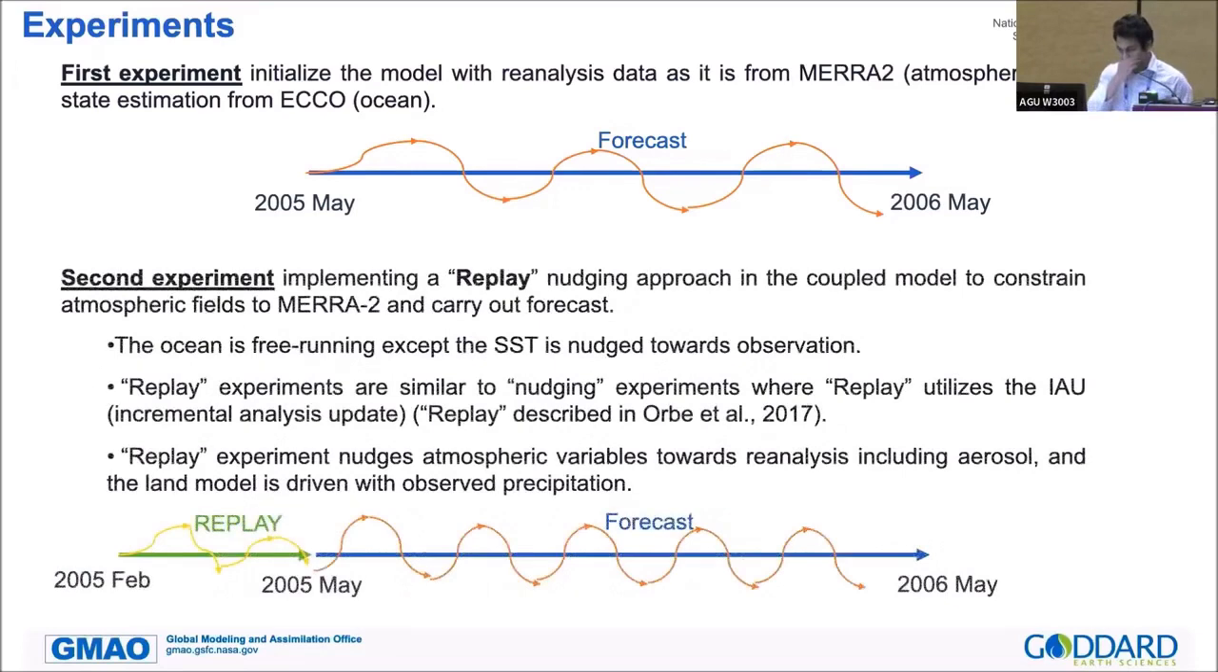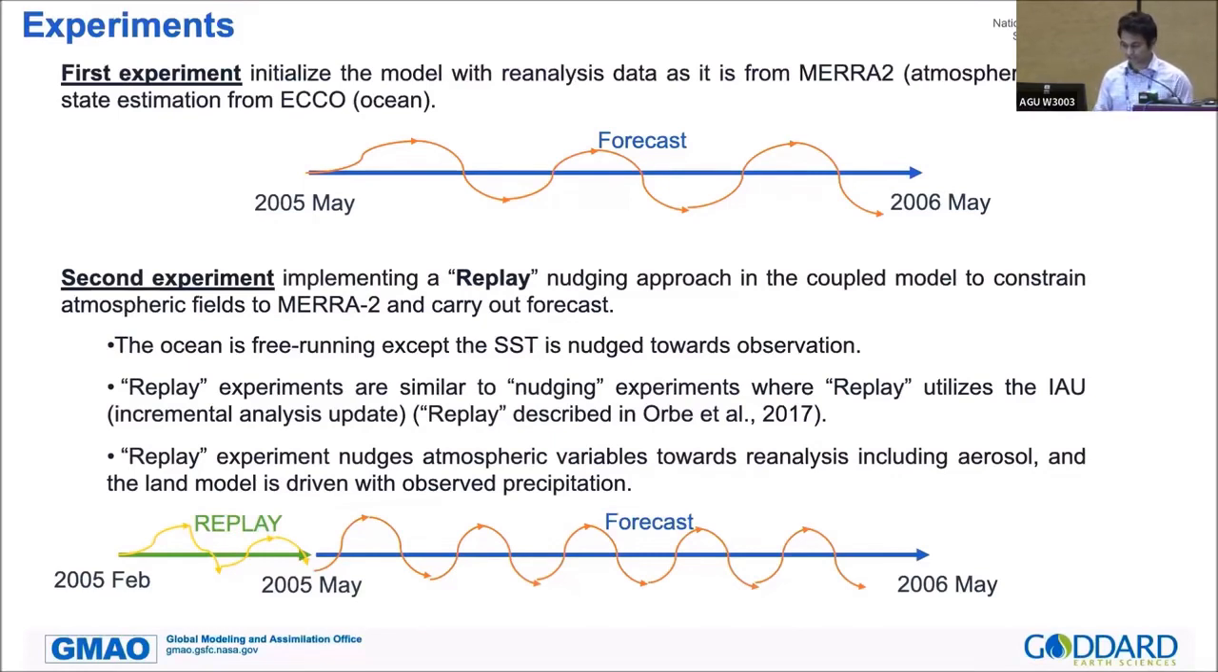In the second experiment, we do a replay experiment, which is similar to the nudging approach. In the coupled model, we constrain the atmosphere to the MERRA-2 state in the replay experiment, and we carry out forecasts from initial conditions taken from that replay experiment. But on the ocean side, the SST is not nudged towards an observed state; the levels below the surface are free running in the ocean. The replay experiments are similar to nudging experiments, where replay utilizes an incremental analysis update, or IAU, process. The replay experiment nudges atmospheric variables toward reanalysis, including aerosol, and the land model is driven with observed precipitation.